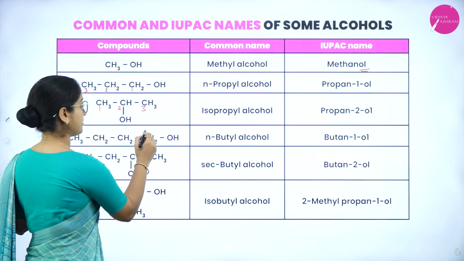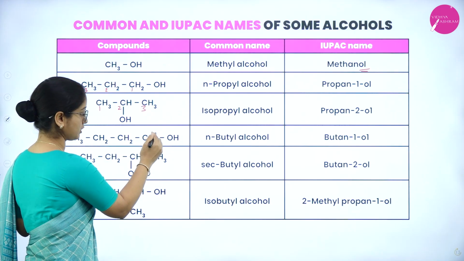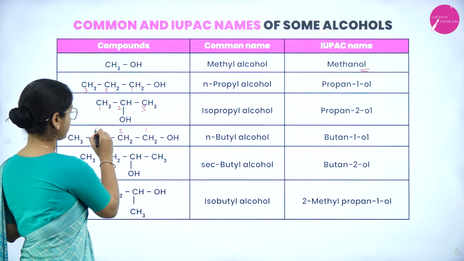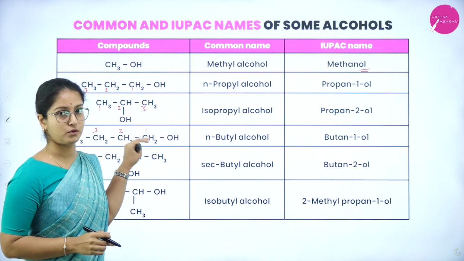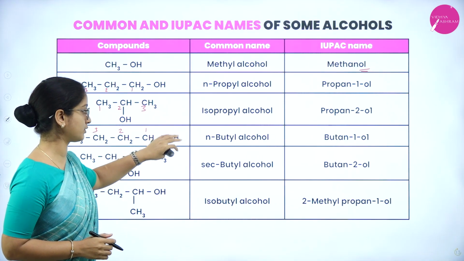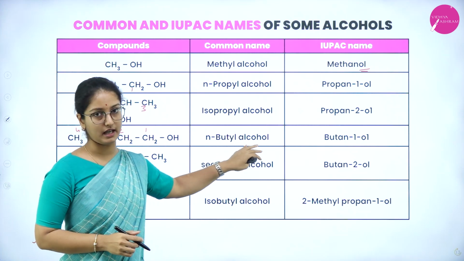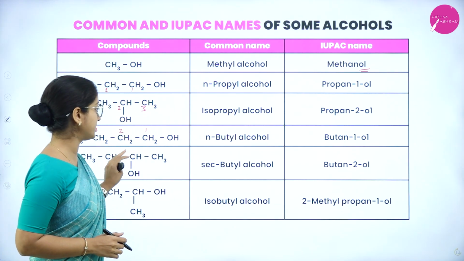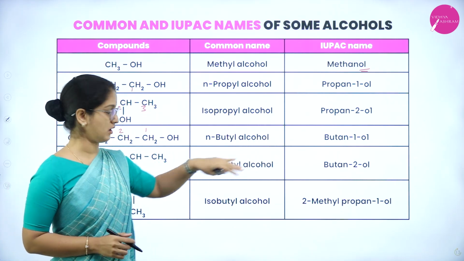So we have to start numbering from this end, which has the functional group. So it is 1, 2, 3, 4. So it consists of 4 carbon atoms with 1 hydroxyl group, and the common name is n-butyl alcohol, but the IUPAC name is butan-1-ol.